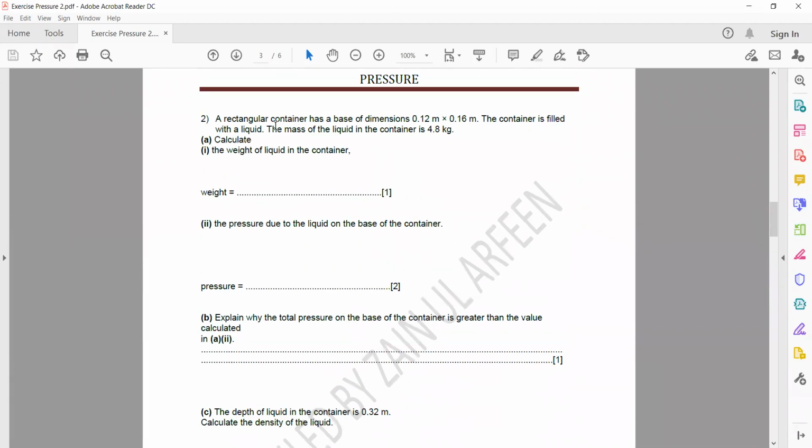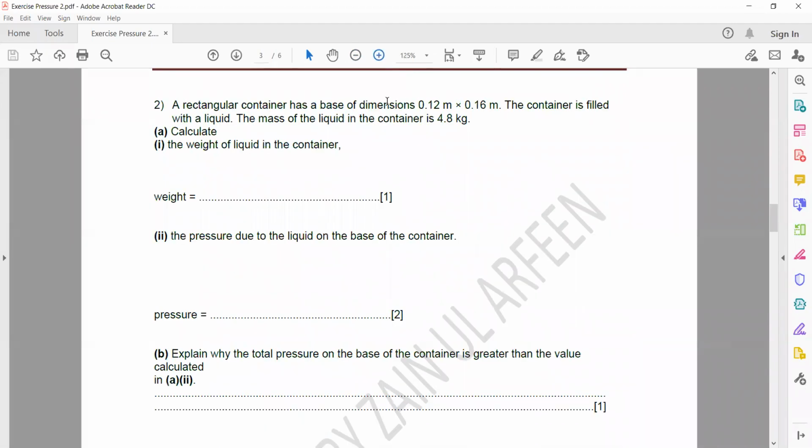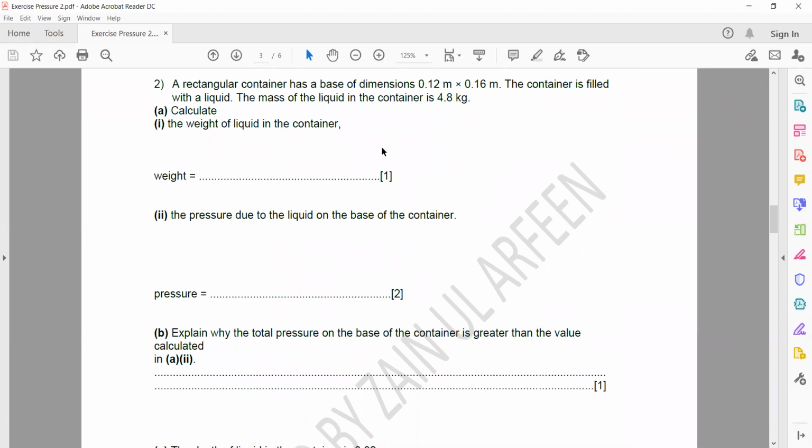And in question number 2, a rectangular container has base dimensions 0.12 and 0.16. The container is filled with a liquid. The mass of the liquid is 4.8 kilogram. What is the weight? So how to find the weight? Weight is mass multiplied by gravity. So the mass of the liquid was 4.8 and the gravity is 10. So 4.8 multiplied by 10, it will be 48 Newton.